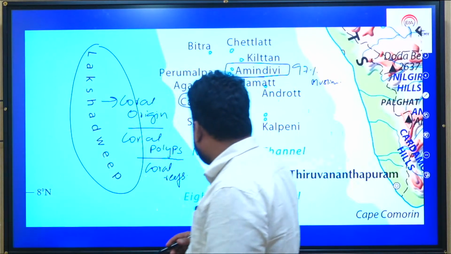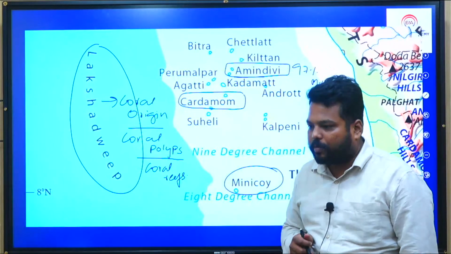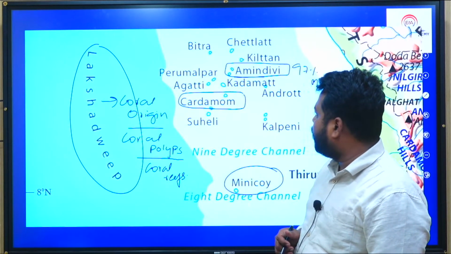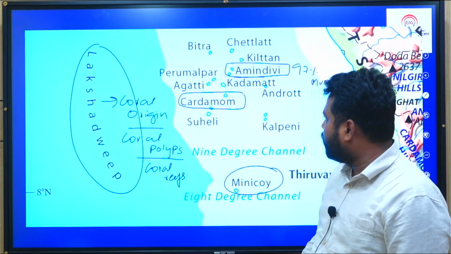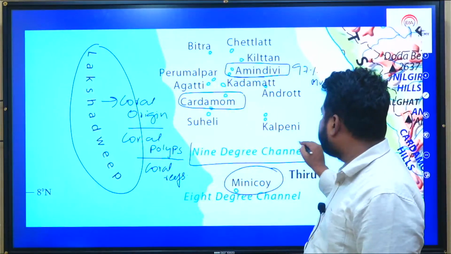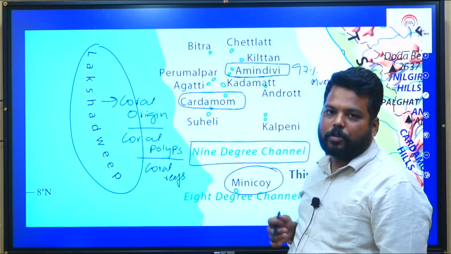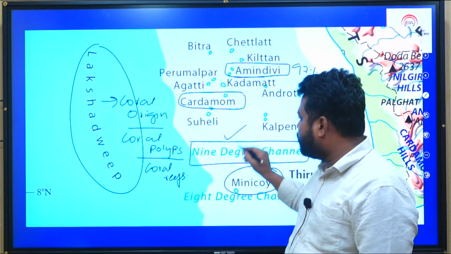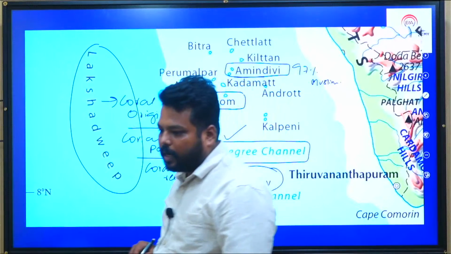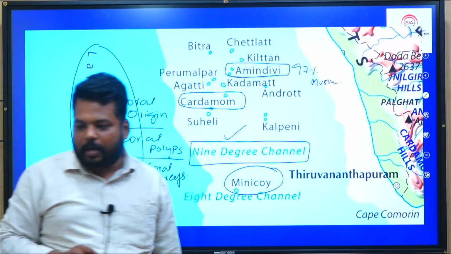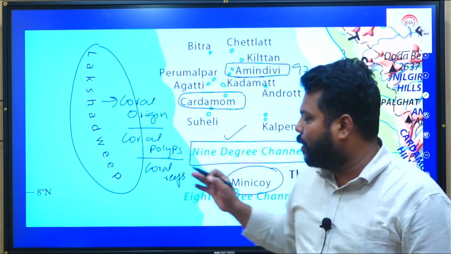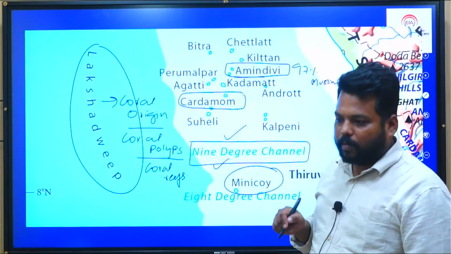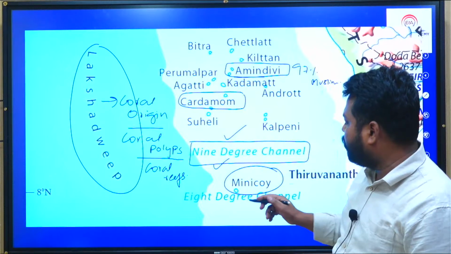So but most interestingly, if there is any question which is going to come from this particular Lakshadweep, Amindivi, Kavaratti, which is the capital of this particular region, question आएगा यहाँ से. Generally the entire Lakshadweep and this Minicoy single group of island is divided through one particular water channel which is called as 9-degree channel. So Lakshadweep is dividing itself with Minicoy group of island through 9-degree channel. This is one of the important aspects which you have to focus.